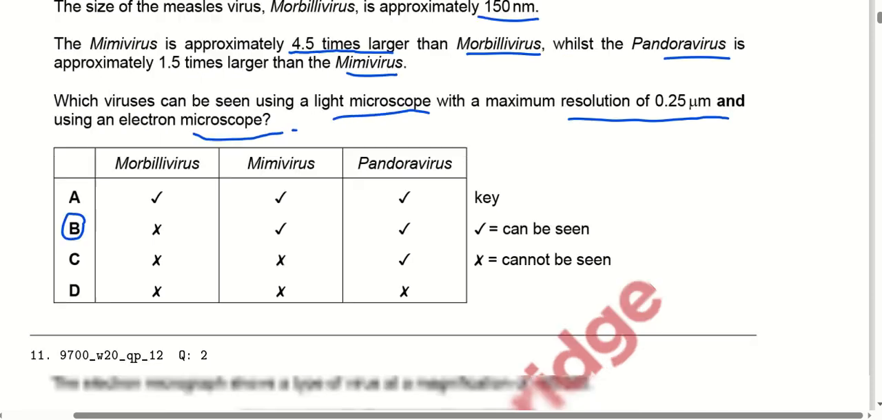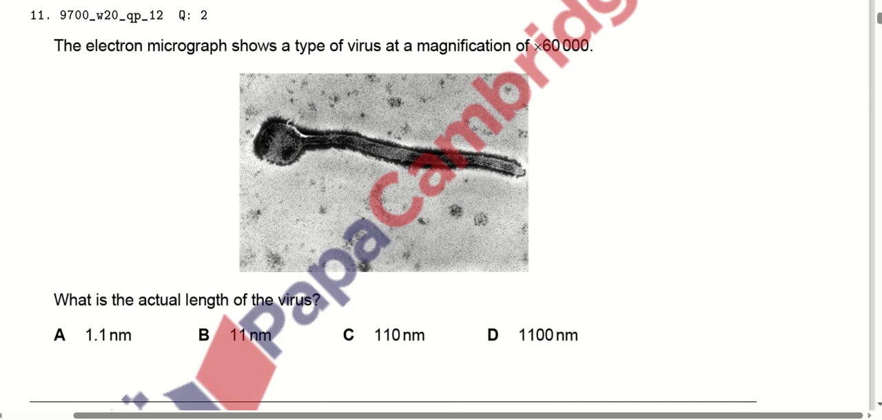The electron micrograph shows the type of the virus at a magnification of 60,000. So what is the actual length of the virus? We have to find out that particular magnification is equal to image size by actual size. So we will use that particular formula, and then we can find out that the actual size of the typical virus comes out to be 1100 nanometer.